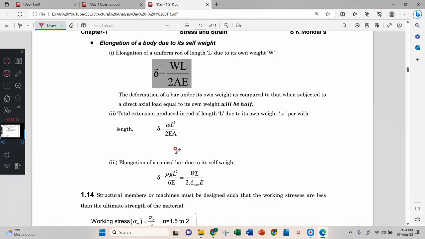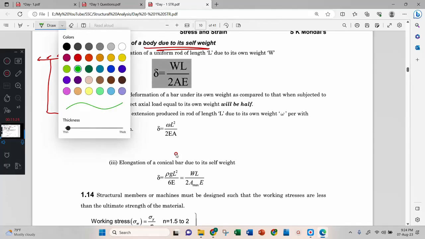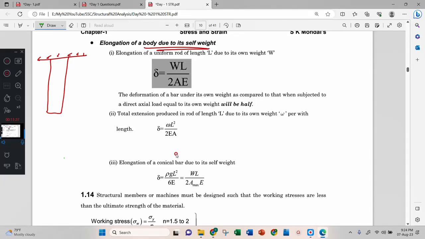Now, due to self-weight, look here. If there is a steel bar or some mass here, and we have not applied any force to it, very interestingly, it will still deform by its own weight. That equation is this one: if the weight of the body is W, the length is L, and the area is A, then the elongation is WL by 2A.